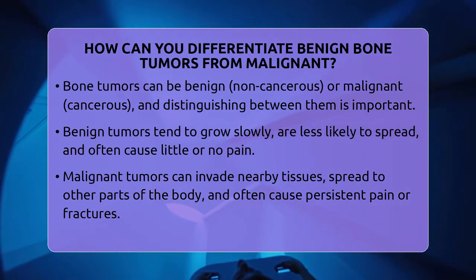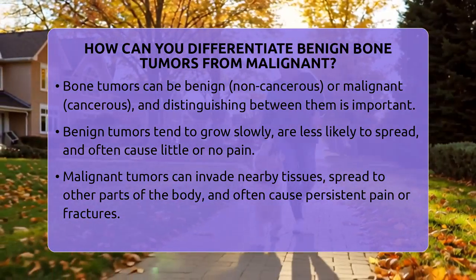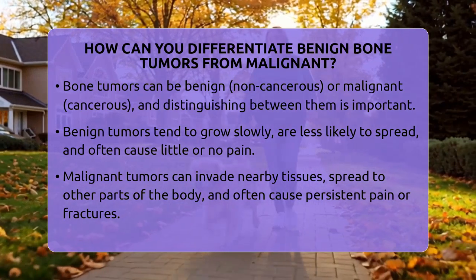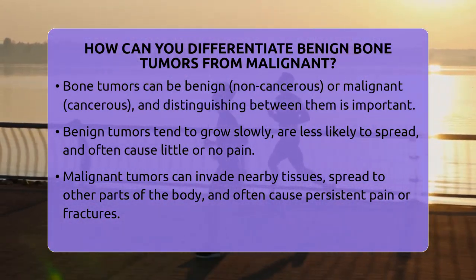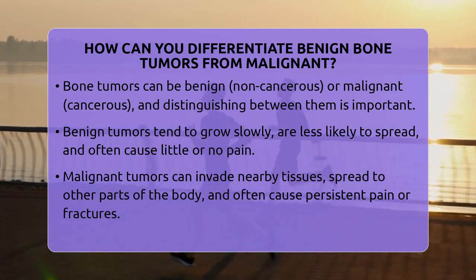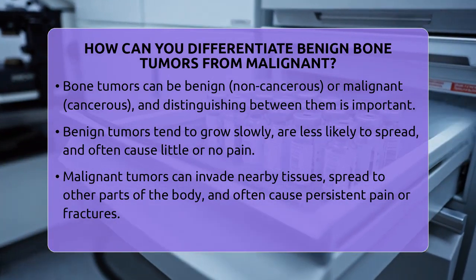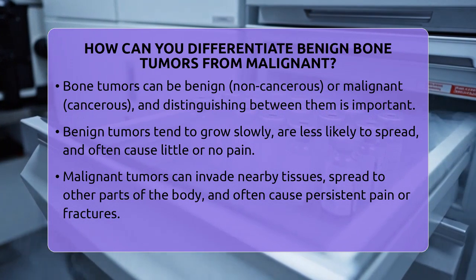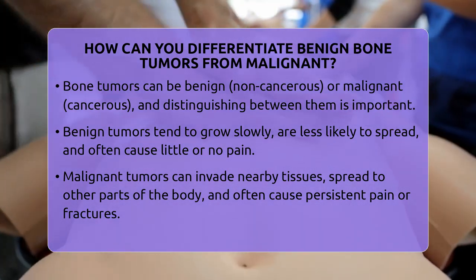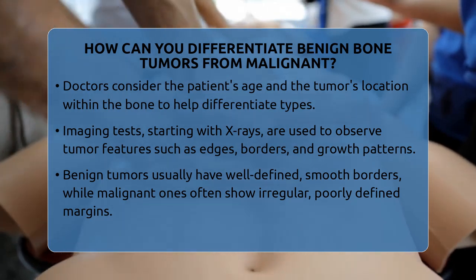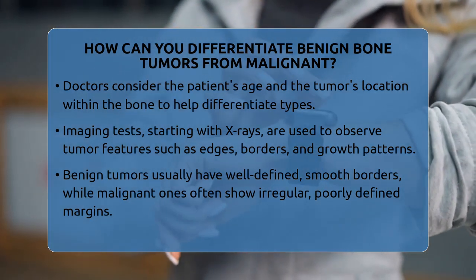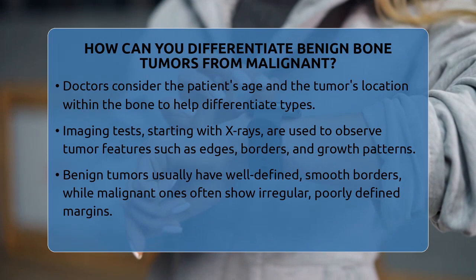First, doctors look at the patient's age and where the lesion is located. Certain benign tumors tend to appear in specific age groups, like osteochondromas in children and adolescents. The location within the bone also provides clues. For example, some benign tumors prefer the ends of long bones, while malignant ones may be found in the shaft or pelvis. How the patient presents also matters.